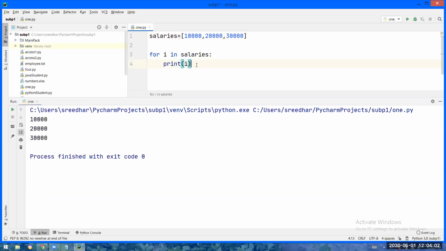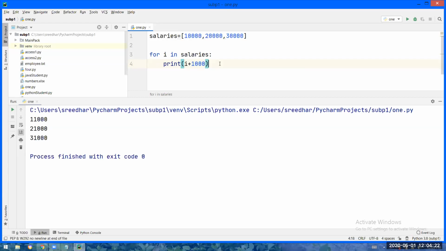So let us say I want to add 1,000 rupees to everybody's salary as a festive bonus. So what I will do, I will simply be putting 1,000. Now can you tell me what is the output here? 11,000, 21, 31. Perfect.